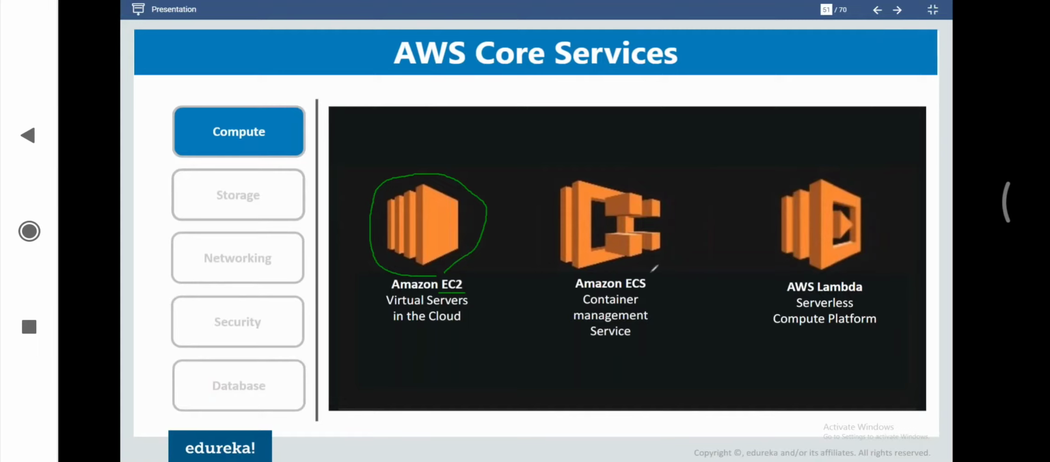Then we have Lambda. Lambda is basically a serverless computing platform. That means for any application, if you do not need to deploy the entire cluster of servers, that means the entire EC2 instance, then we can choose the serverless computing platform by the name of Lambda, where we can have the entire computation done exactly as per the requirement, so that we don't have to keep the entire servers idle if we have only a short requirement for processing for a couple of seconds.